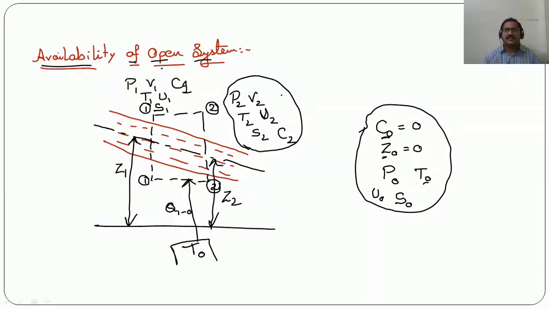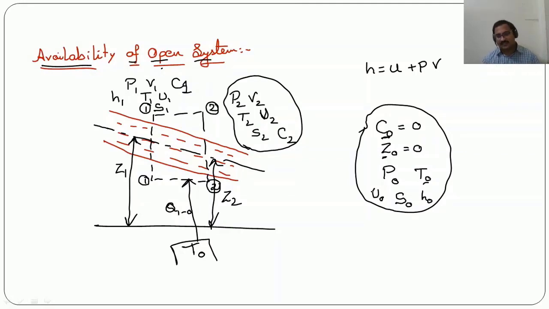And we know that enthalpy H is equal to U plus PV. So at the initial condition enthalpy is H1 and after reaching the dead state enthalpy is H0.